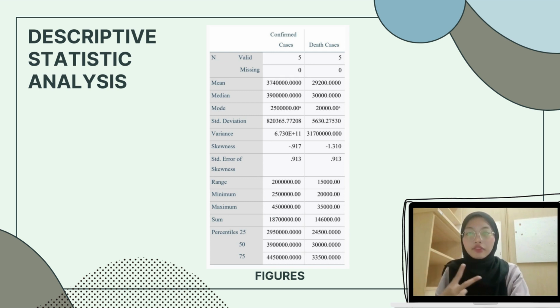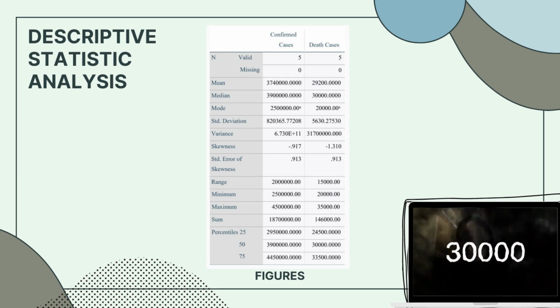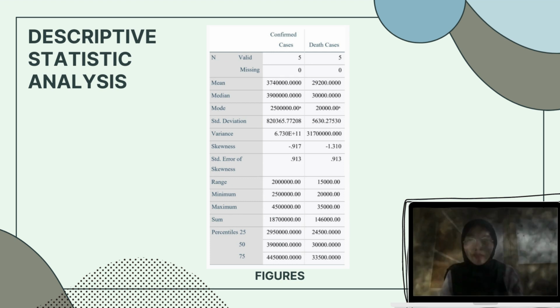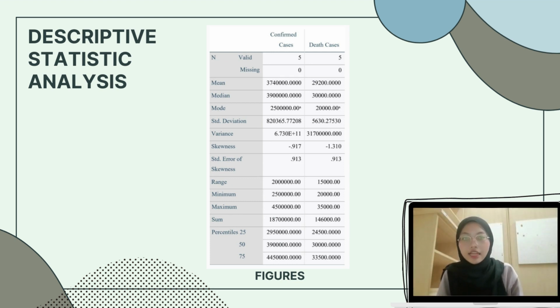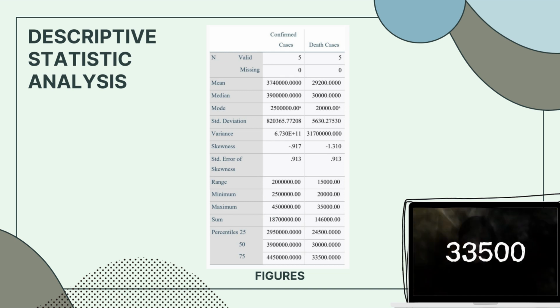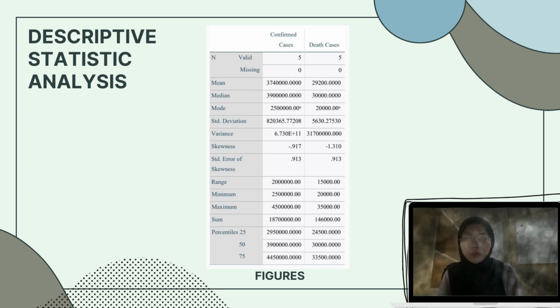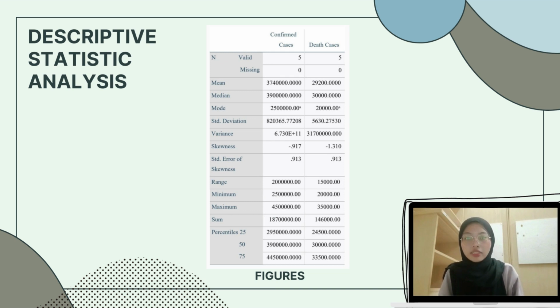For the second quartile, 50% of the death cancer comes from more than or equal to 30,000 reported cases, while the other 50% of them come from less than 30,000 reported cases. And lastly, the interpretation for the third quartile is 75% of the death cases come from less than or equal to 33,500 reported cases, while the other 25% of them come from more than 3,500 reported cases.